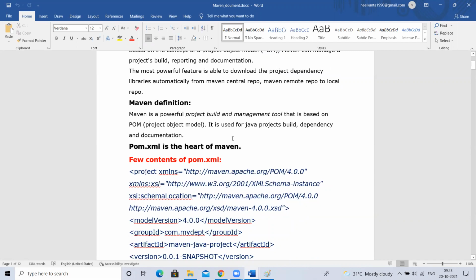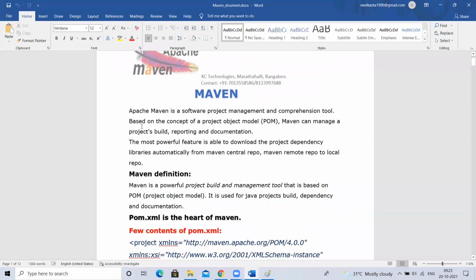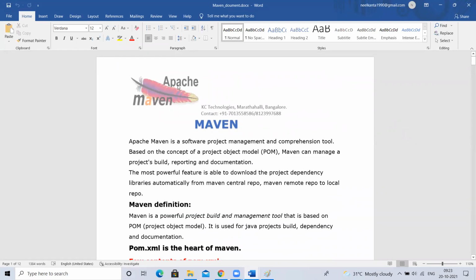If you go for .NET projects, you need some other build tool, like MSBuild. If you go for Node.js, you have no need of any build tool, because Node.js projects don't need one. So Maven is for Java projects only, and it is open source. Maven is from the Apache Foundation. Whatever comes from Apache, most of the time, 99%, it is open source.